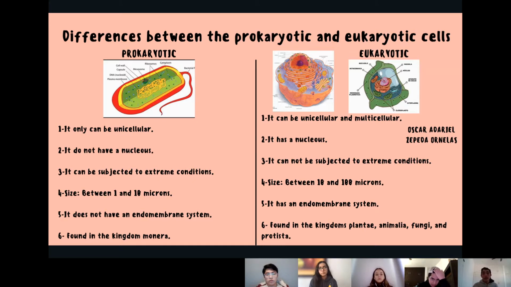And then the eukaryotic. It can be unicellular and multicellular. It has a nucleus. It cannot be subjected to extreme conditions, and its size is between 10 and 100 microns. It has an endomembrane system. And the last one, it can be found in the kingdoms Plantae, Animalia, Fungi, and Protista.